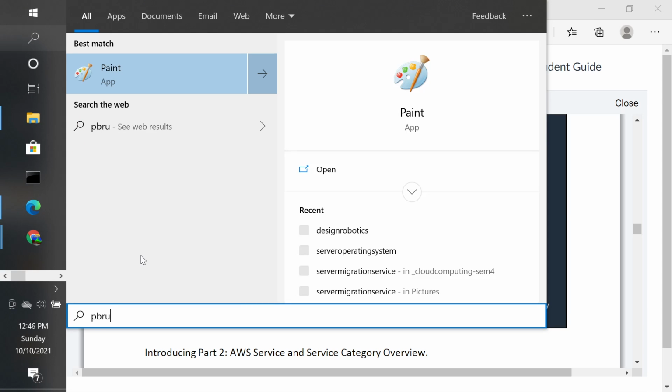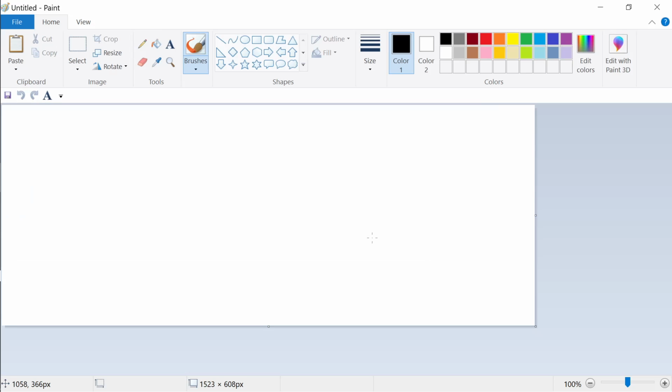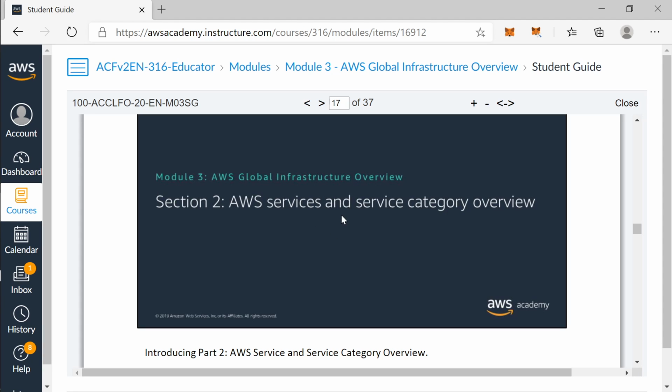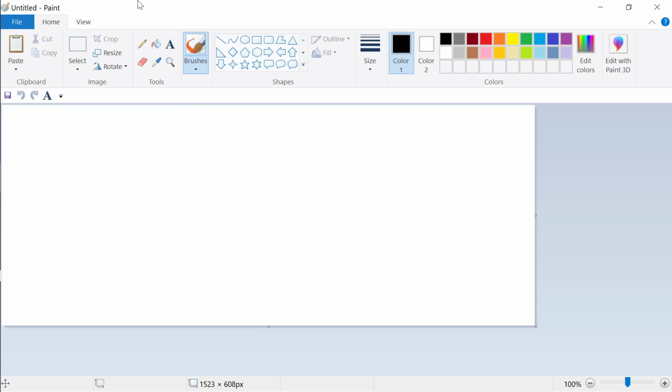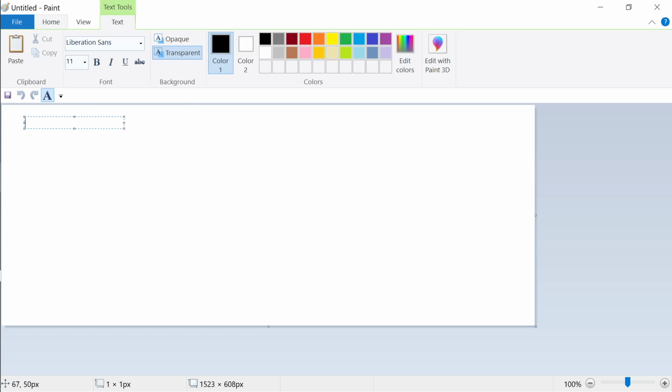Yes, sir. Okay, so today we want to focus on AWS services and service categories, the categories of services that AWS offers. In your exam, there are going to be a lot of questions on which service type of questions. For example, they will tell you there is this particular network that we want to put security on. Which services are you going to use?